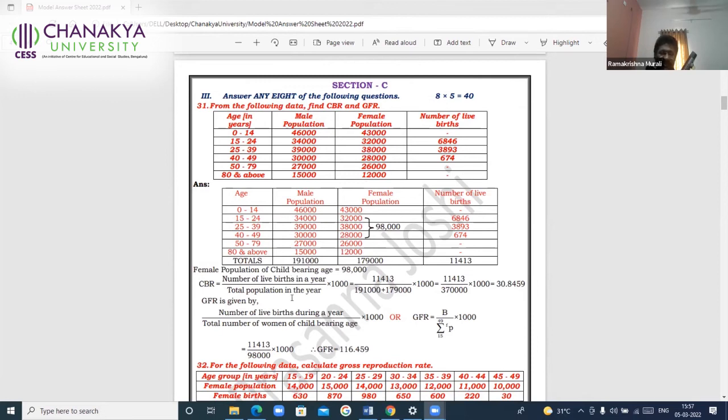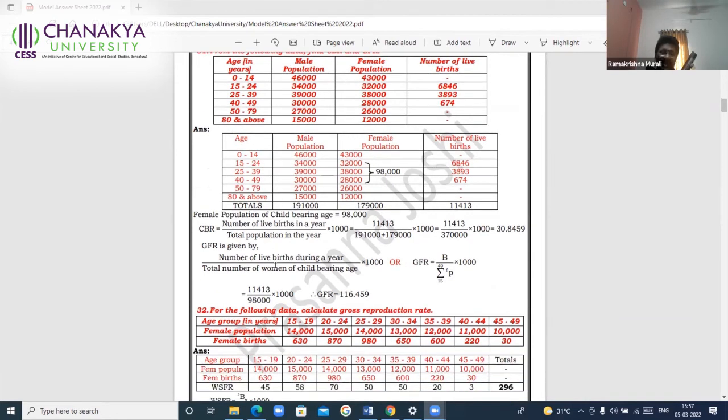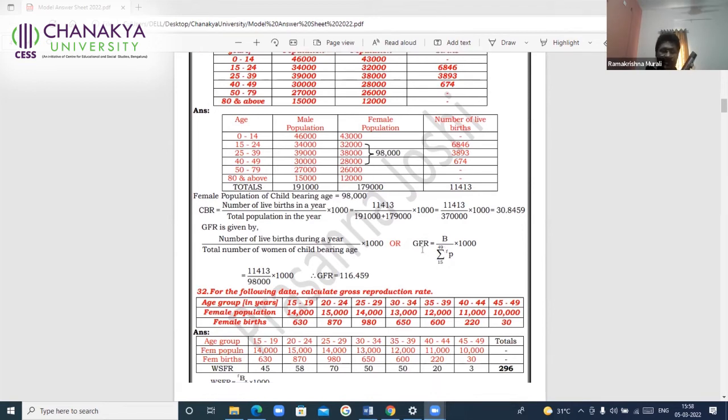Now see, both the places the formula is written. What is CPR? And the formula also carries marks for this 5-mark question. Formula carries 1 mark, and here it is 1 and 1, and the table carries another 1 mark. So it is very important. You can write either this one or the next one, any formula given by the teachers in the classroom. So it is a must to write the formula. I think this is clear. GFR, you be careful.